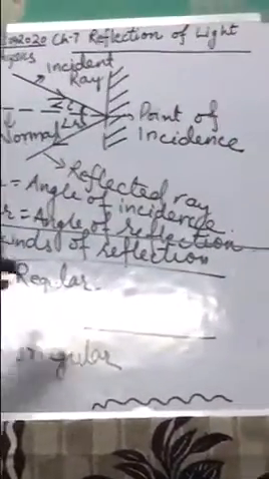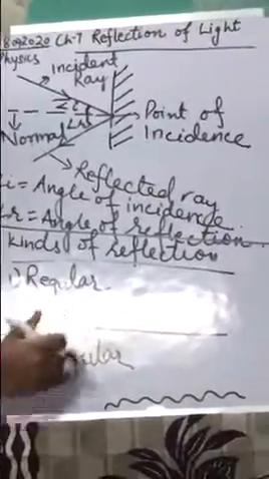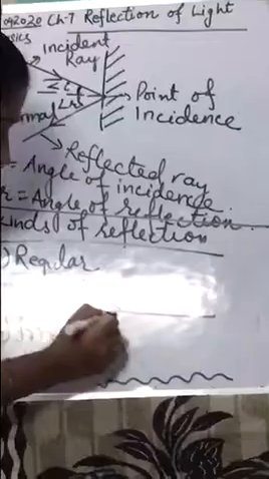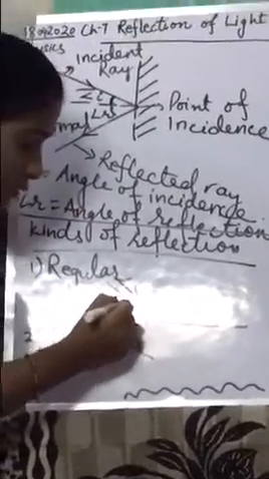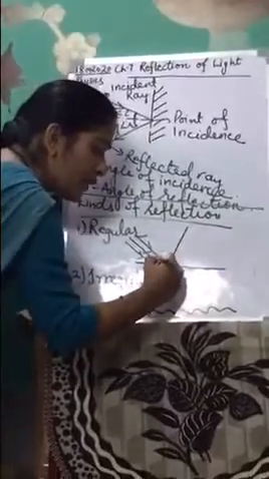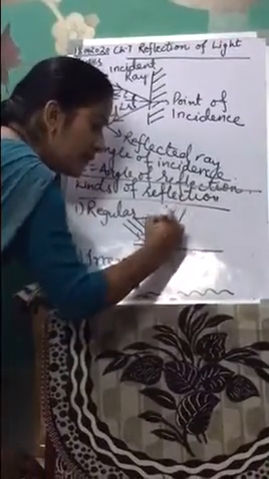Okay. Now, the difference in reflection. How do light rays reflect differently in both of these? What happens in regular reflection? When a parallel beam of light strikes a regular surface, after reflection the reflected rays also go parallelly.